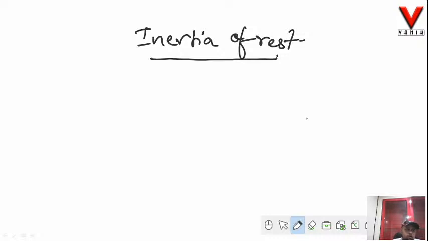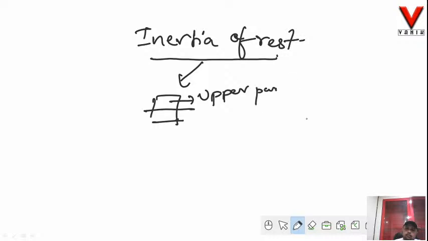Okay. Now inertia of rest. So this is a body. Say this is a body. Alright. Now this body has two parts. This is the upper part. This is say lower.